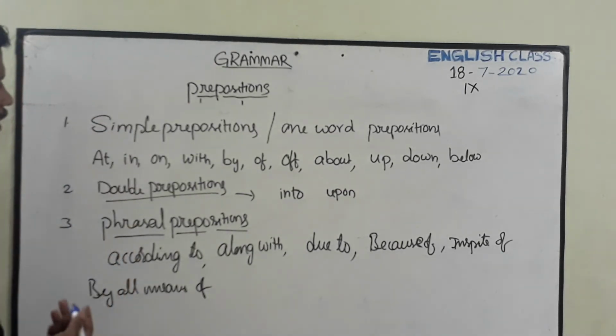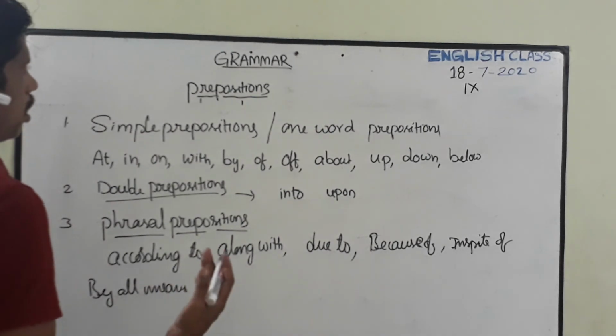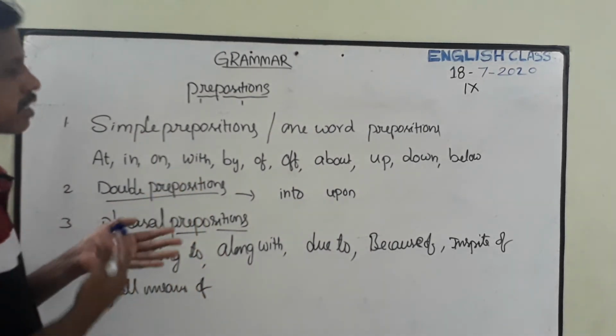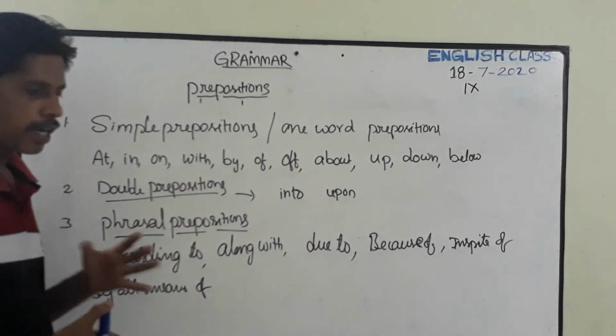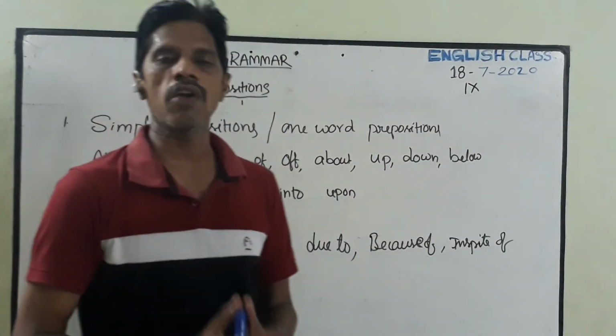So likewise here the prepositions are different, and finally, these prepositions are very